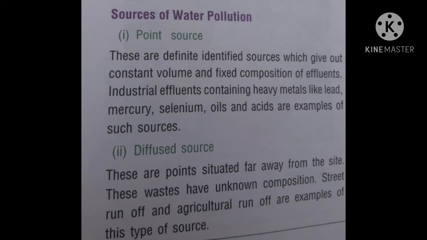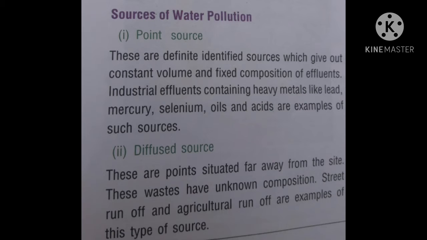Sources of water pollution. Point source: these are definite identified sources which give out constant volume and fixed composition of effluents. Industrial effluents containing heavy metals like lead, mercury, selenium, oil, and acids are examples of such sources.